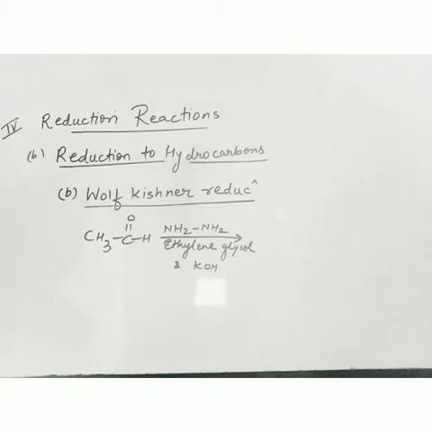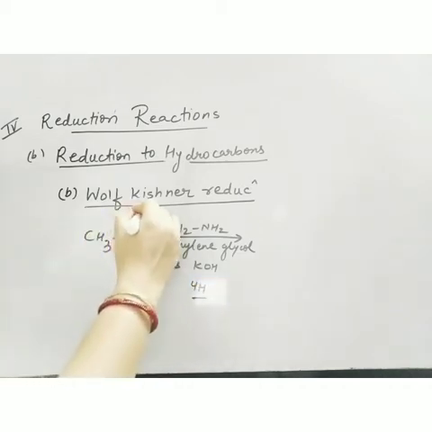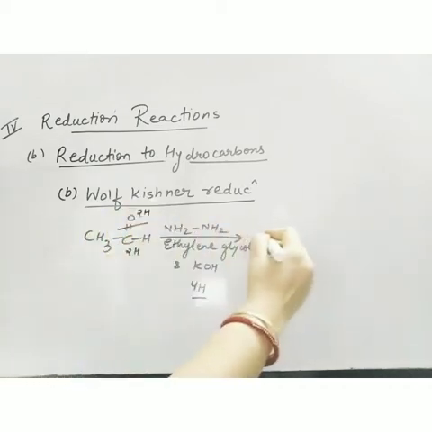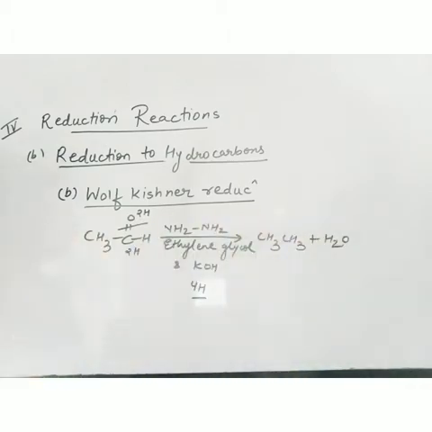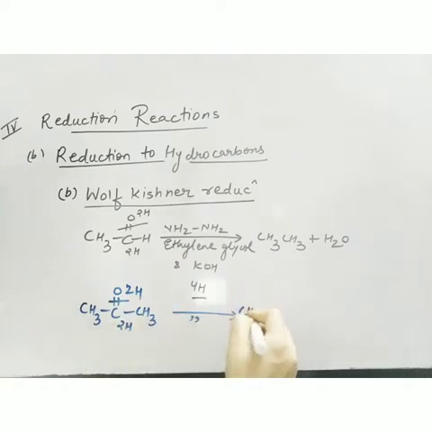Now it will also provide 4 hydrogen atoms. So 2H here and 2H here. So I will get the product CH3 plus water. Suppose if I take ketone, the same number of hydrogen atoms, so 2H here and 2H here, and I will get propane.